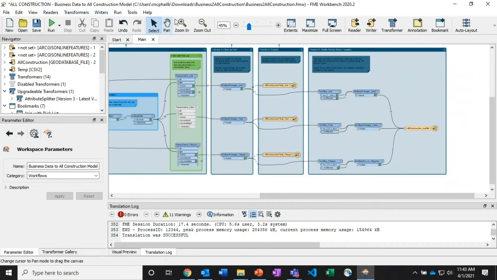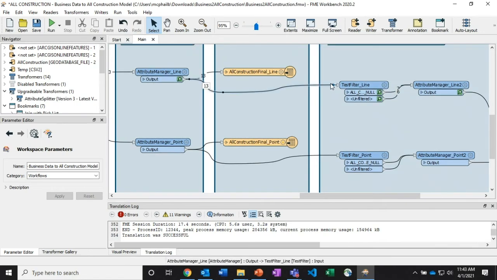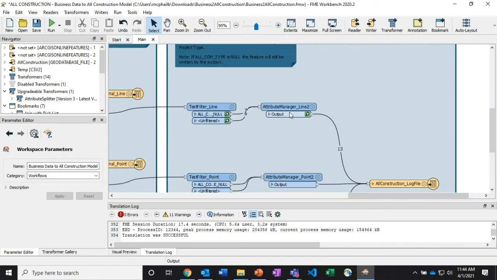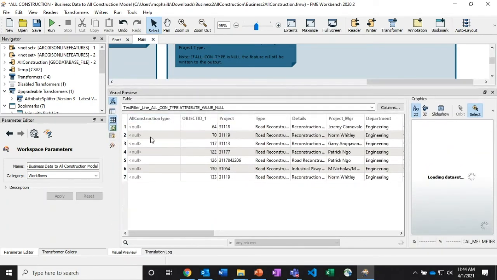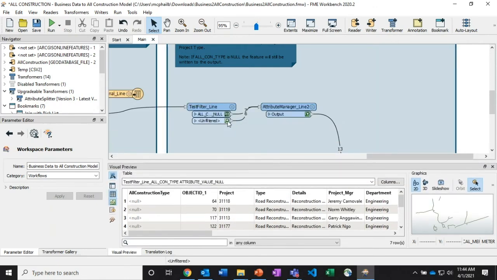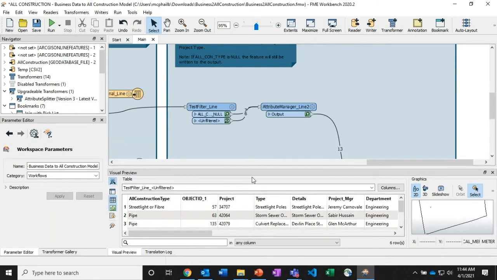What we're going to find here, actually, is that there is a bit of an error. So this is the error logging piece, which I again spoke to in a previous slide, but we'll notice that 7 project types actually didn't get a value assigned to them from the pick list. So we'll have to figure out what's going on with that. But then there were 6 projects that seem to get an all construction type without any issue. So we can see that those are populated there.